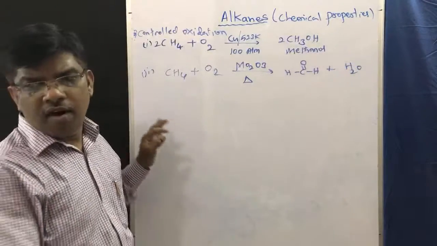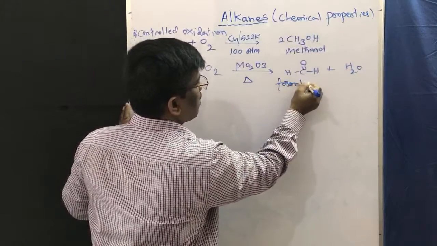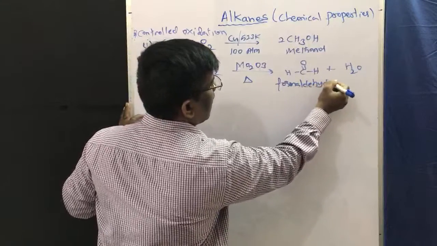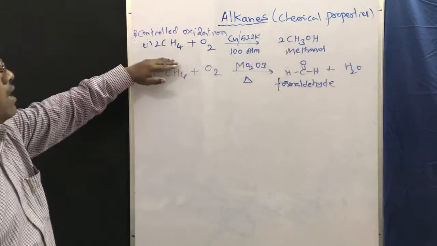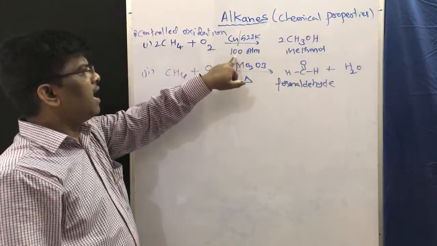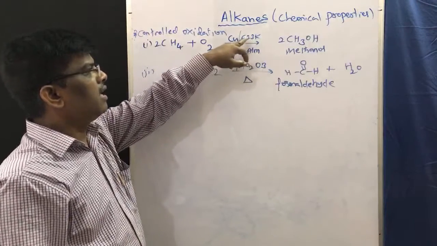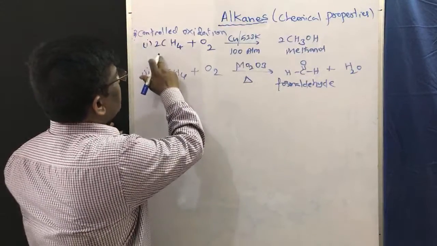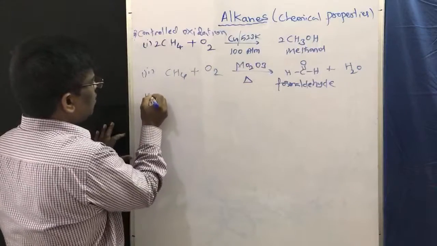This is formaldehyde. So these are all very important synthetic intermediates. Methanol and formaldehyde can be prepared by controlled oxidation of methane in the presence of catalyst under high pressure and heating reaction conditions.